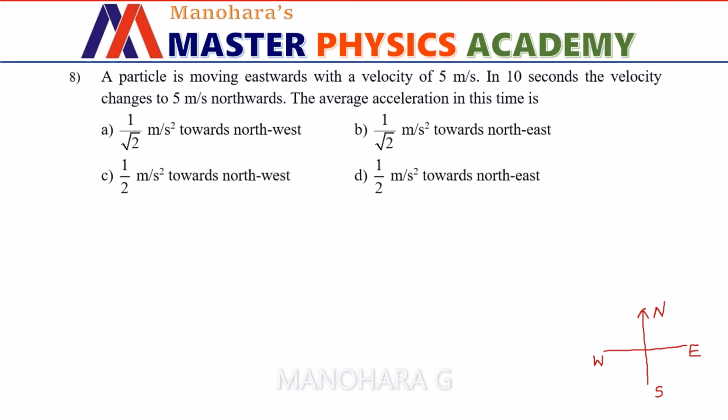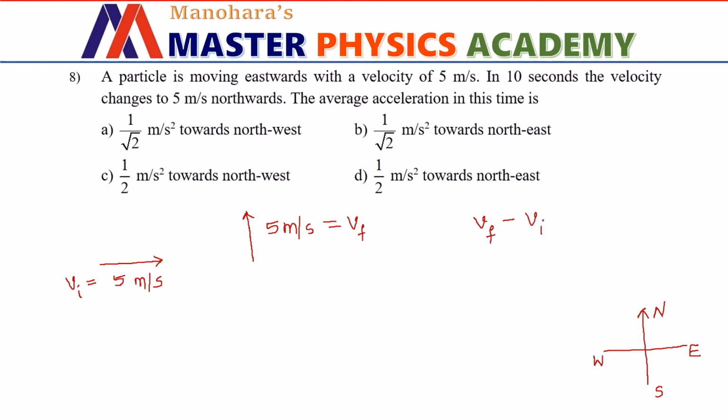So initially the particle is moving eastward with a magnitude of speed equal to 5 meter per second. After 10 seconds, the velocity of the body is noticed to have magnitude 5 meter per second and it is directed towards north. So let us denote this by Vi, which is initial velocity, and let us denote this by Vf, which is final velocity. The change in velocity is given by Vf minus Vi.